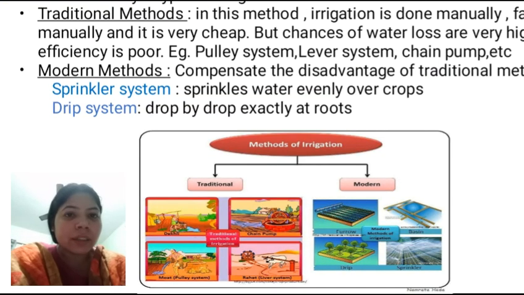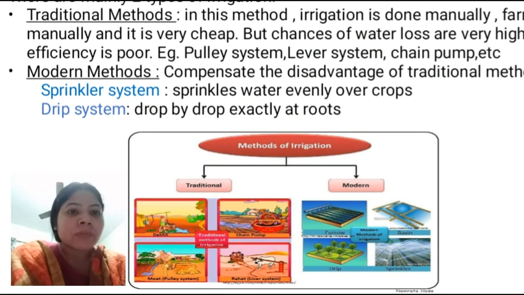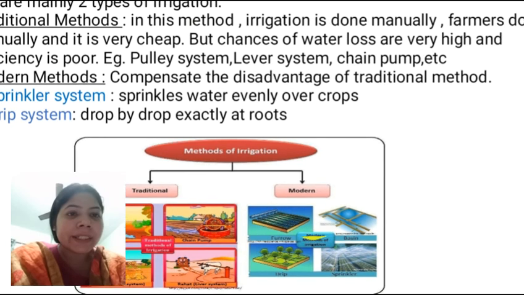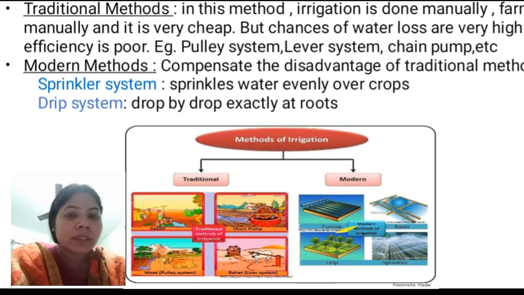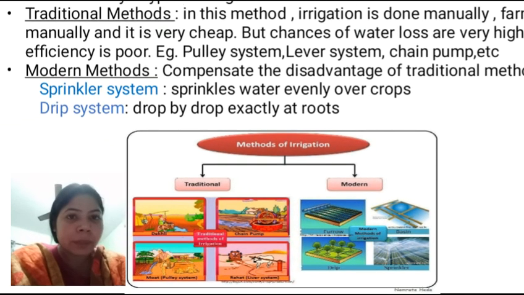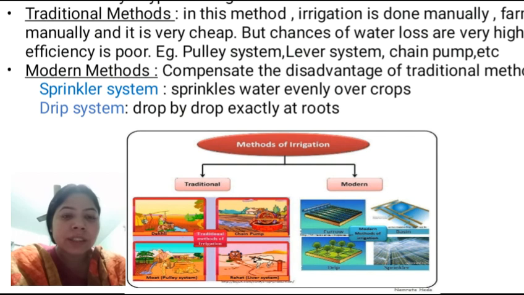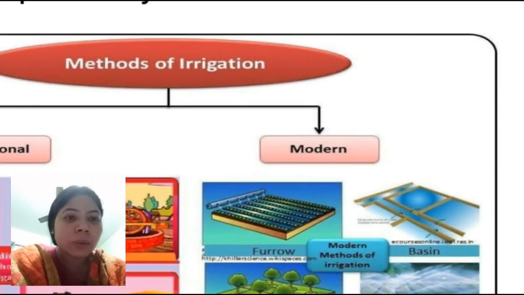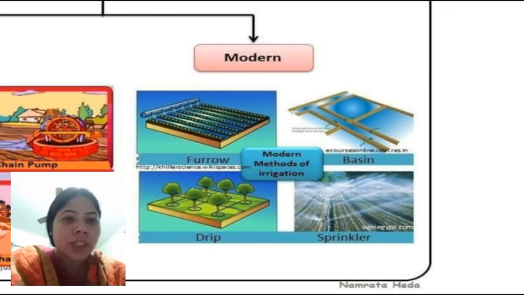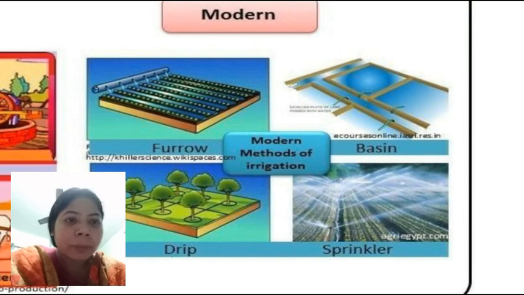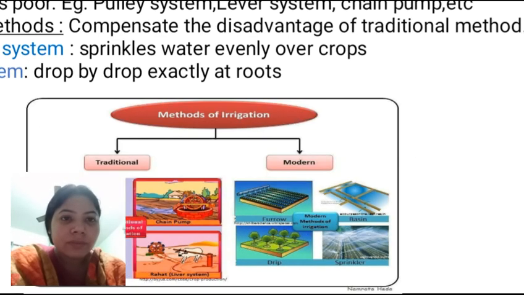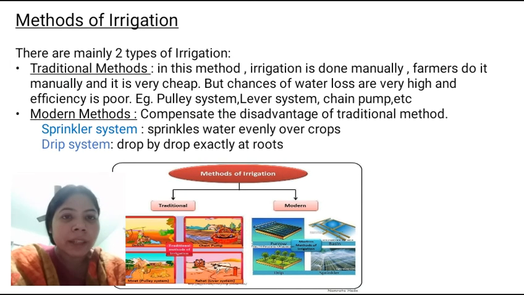Now look at the modern methods. Modern methods compensate for the disadvantages of traditional methods, such as the sprinkler method. Sprinklers water evenly over crops and the drip system drops water by drop exactly at the roots. Here in this picture you can see furrow method, basin method, sprinkler method and drip method. These are all the modern methods.